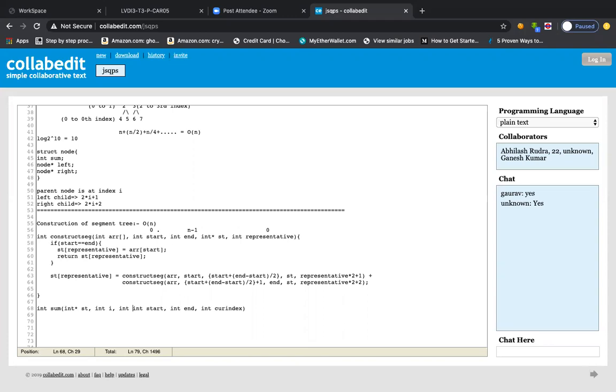You see there are 4 indexes, don't get confused. These 4 indexes represent 2 different parts, right? This i and j represent from which index to which index you want to find the sum. And the start and end indexes tell you, in the current function call stack, up to which start and end in the segment tree we have covered.